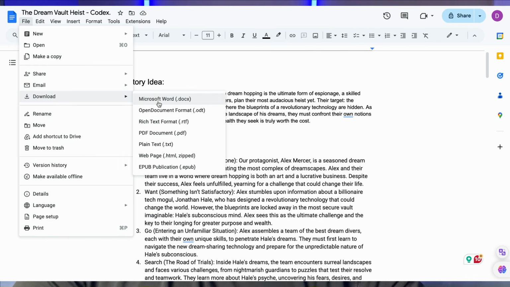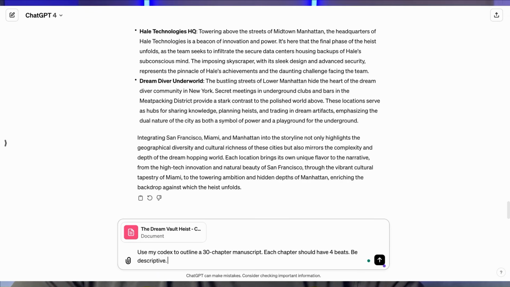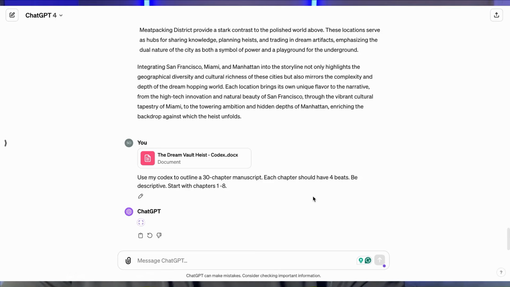And before we start outlining, let's download our codex. We'll download it as a Word document, and then we'll add it to ChatGPT 4. And then we'll just prompt it to use my codex, outline a 30 chapter manuscript. Each chapter should have 4 beats, be descriptive. And since ChatGPT likes to squeeze everything into one output, we're actually going to break this up into parts. So we're going to do 10 chapters at a time.